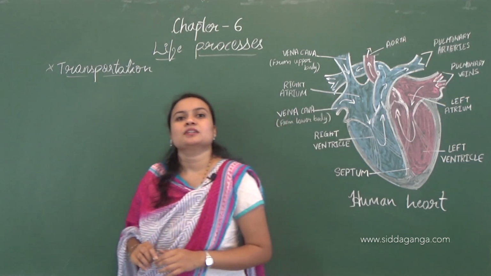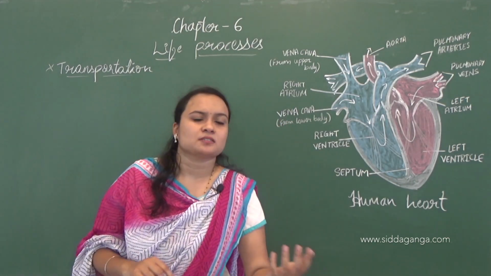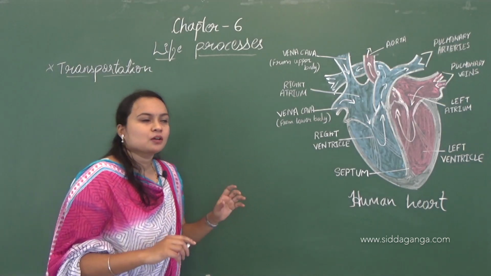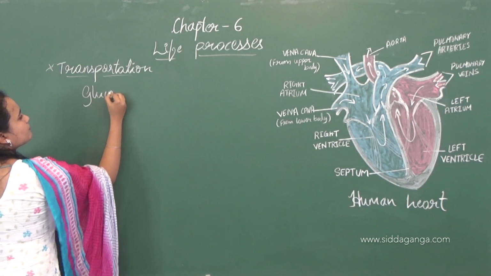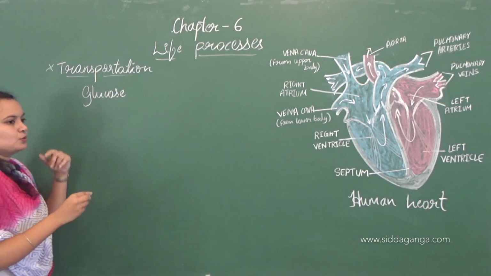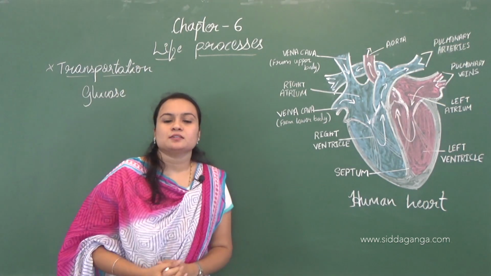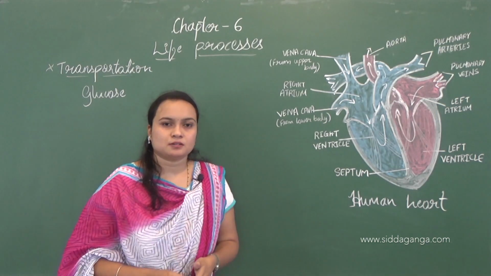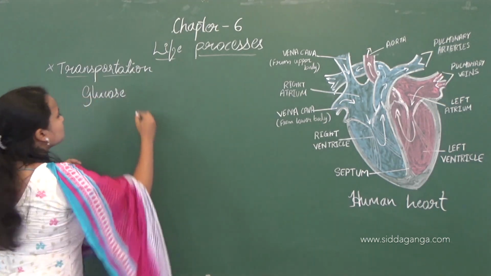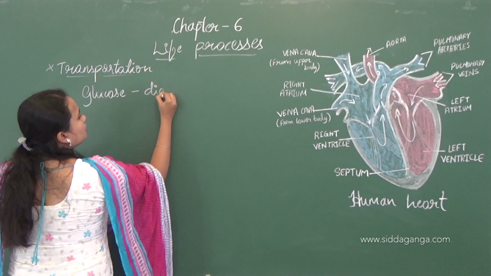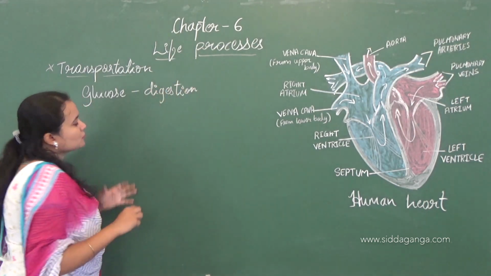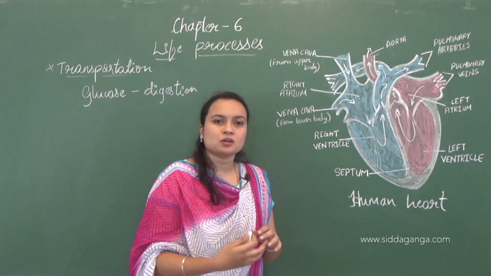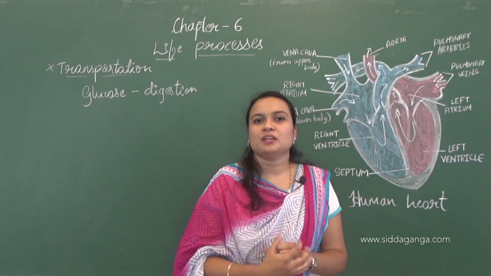Okay, so in transportation there are different types based on the source. Here, glucose. So glucose is a nutrient, it is the result of digestion. After the digestion process, the glucose will be the result.